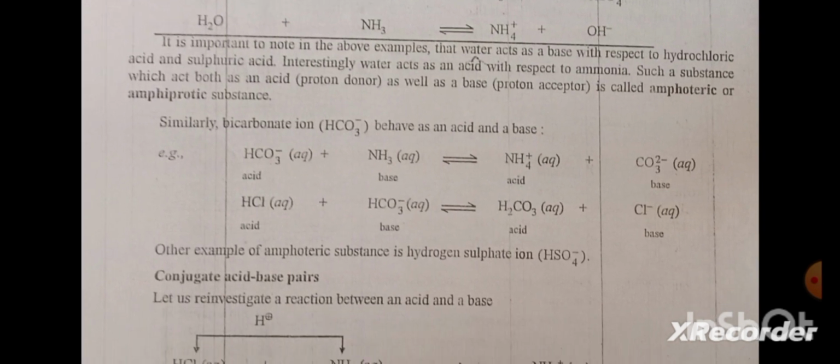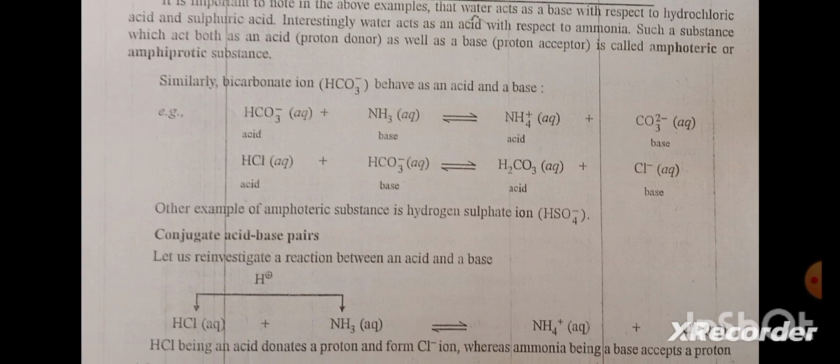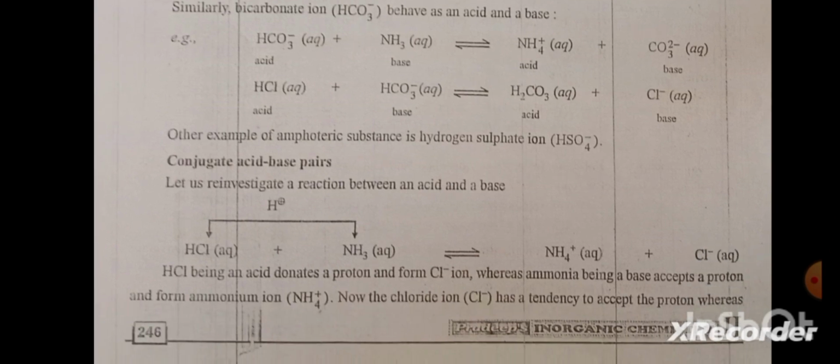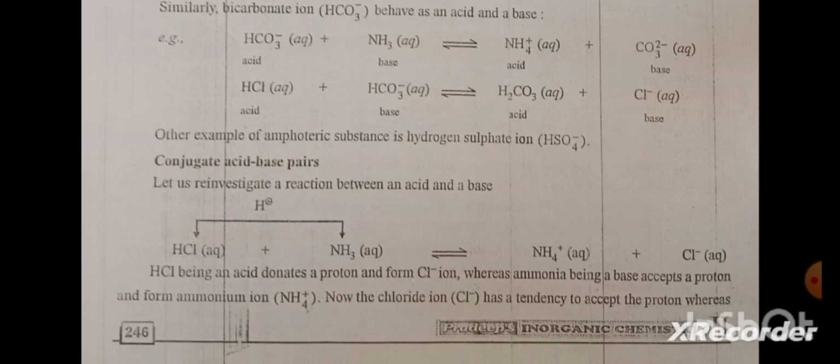Another example of an amphoteric substance is the hydrogen sulfate ion, HSO4 negative. Conjugate acid-base pairs. Let us reinvestigate a reaction between an acid and a base: HCl plus NH3 gives NH4 positive plus Cl negative.